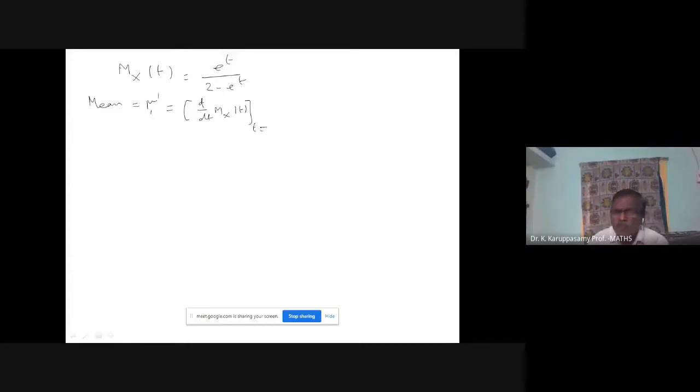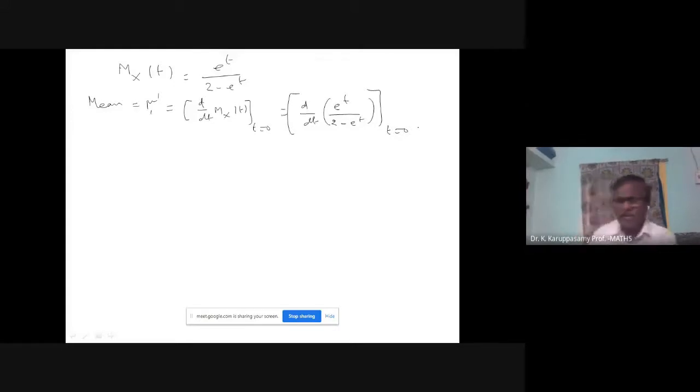After differentiation, you put t equal to 0. If you want mu1 dash, differentiate one time. For mu2 dash, differentiate 2 times. That's all. So let us differentiate d by dt of e power t divided by 2 minus e power t. After differentiation, you put t equal to 0.